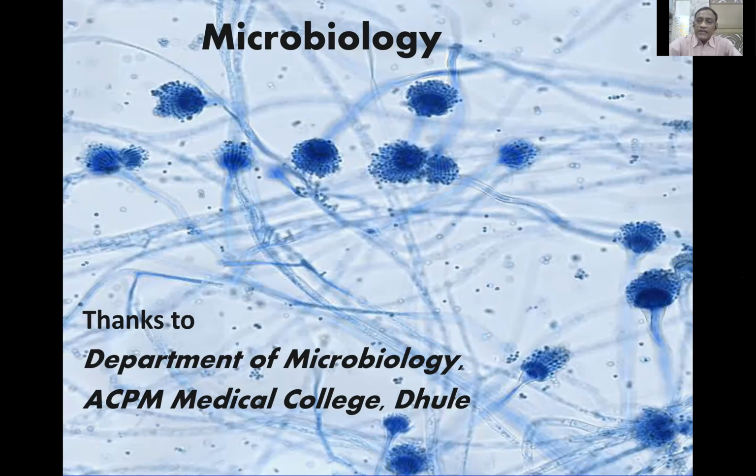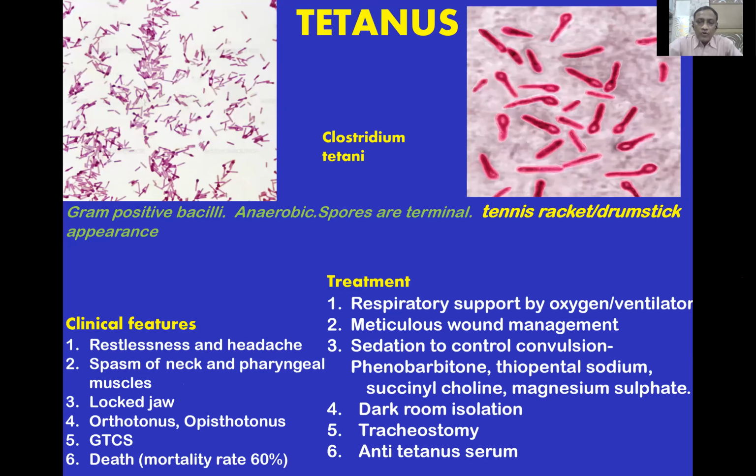The first one is of Clostridium tetani. You should know how to identify it. They are gram-positive bacilli. The anaerobic spores are terminal. They have a tennis racket or drumstick appearance. And then the possible question will be asked on the clinical features and treatment of tetanus.